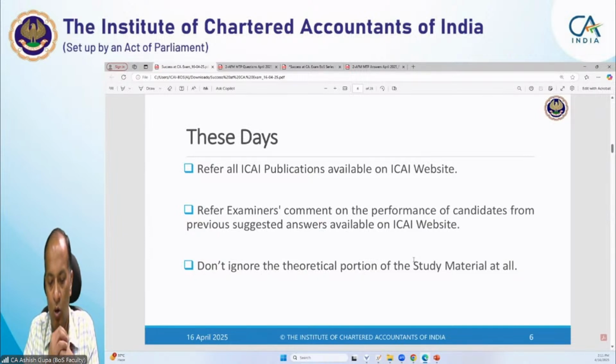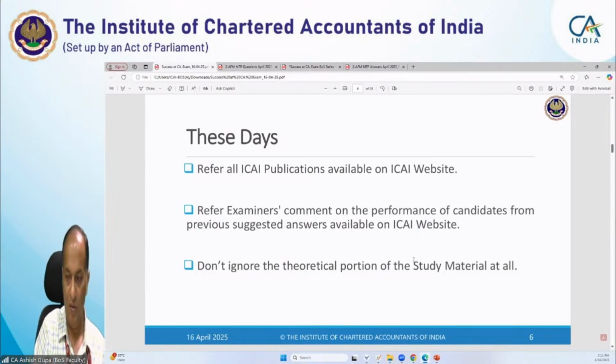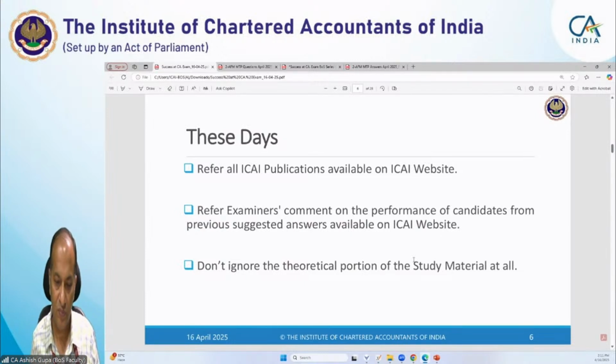Don't ignore the theoretical portion of the study material, because it is very important. Don't ignore the theoretical portion of the study material at all.